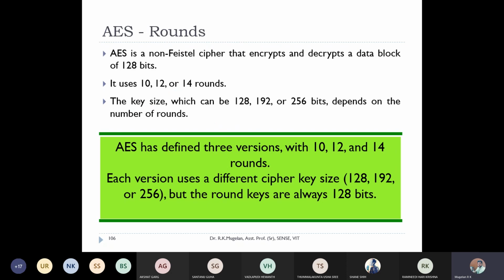Okay, so if you see the general rounds, how the AES will look like. AES is a non-Feistel cipher, whereas your DES algorithm is a Feistel cipher. So can anyone tell what you mean by non-Feistel cipher?